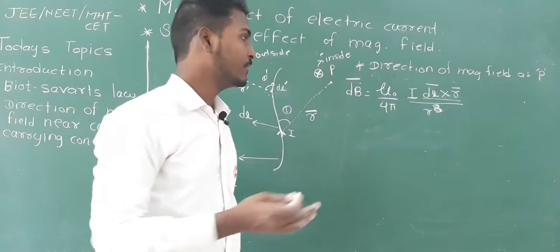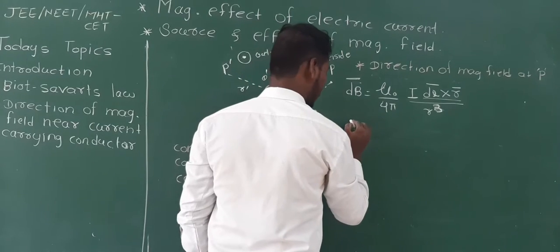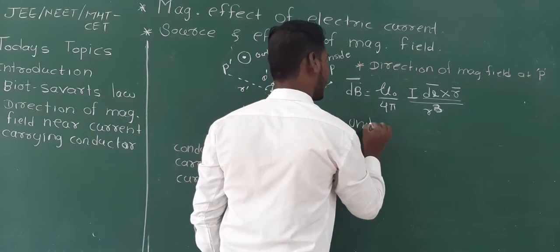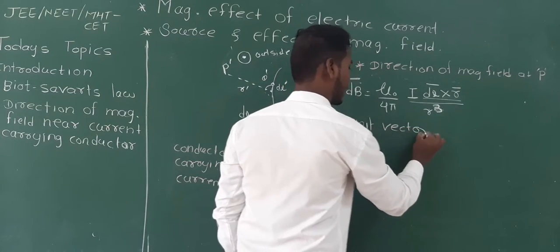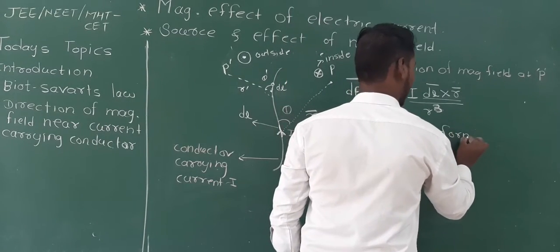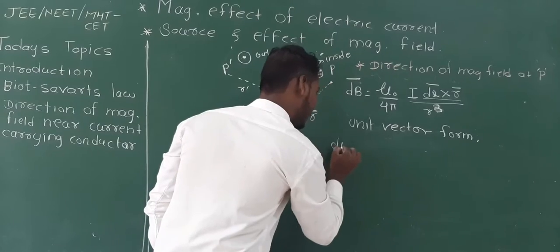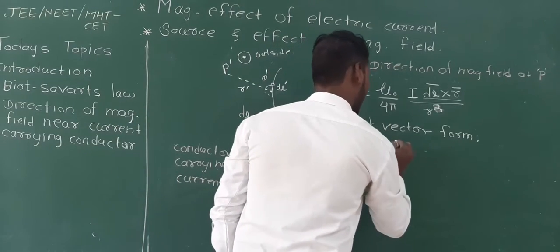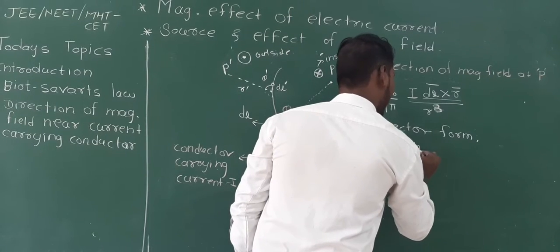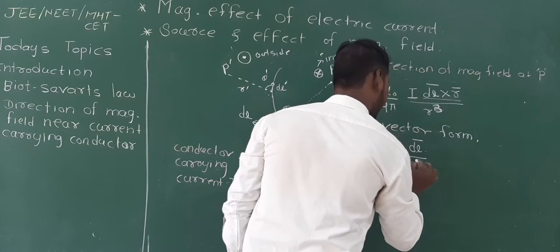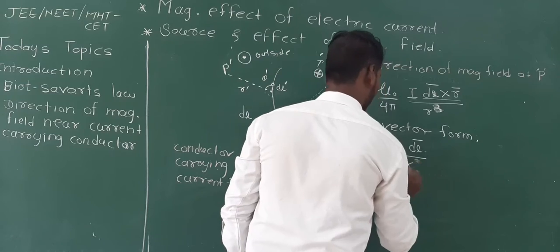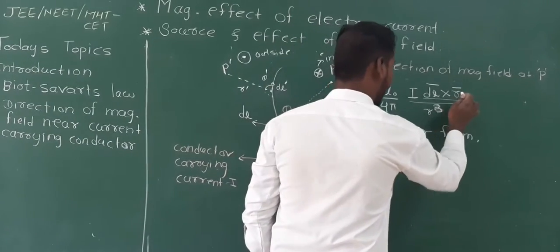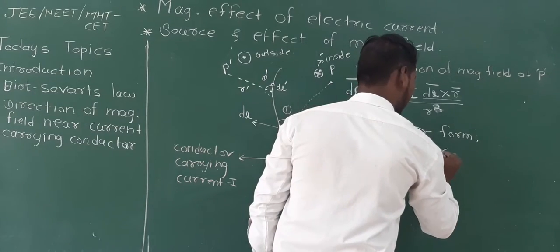the direction of the magnetic field. It can also be given in another form, that is the unit vector form. So you know that dB bar is nothing but mu 0 upon 4 pi I dl bar divided by r square only. So we are just changing this r bar vector to its magnitude.